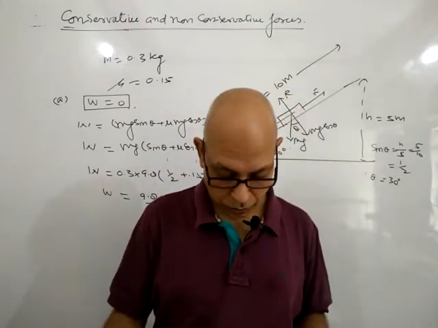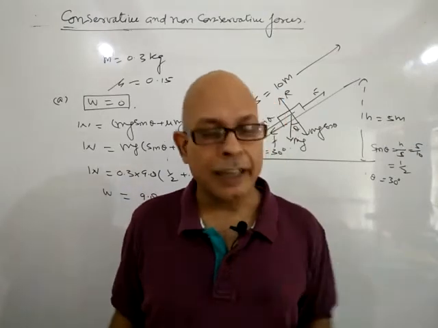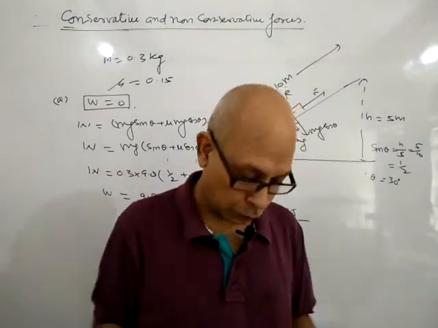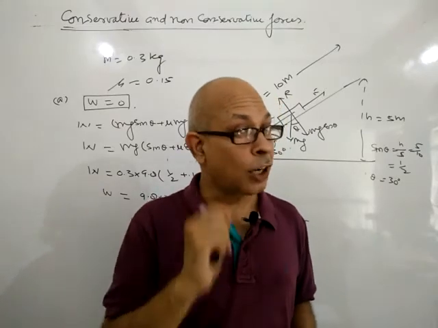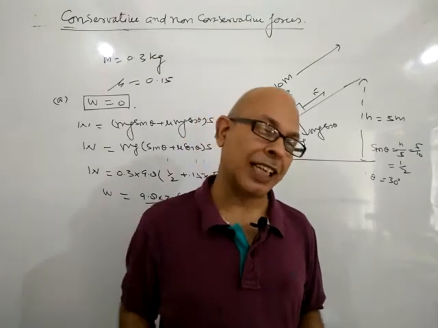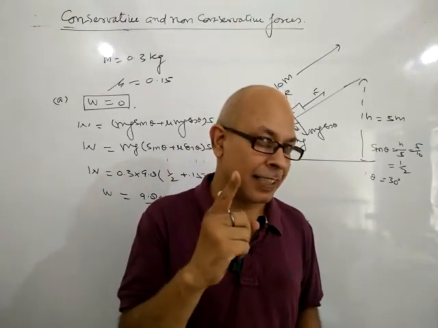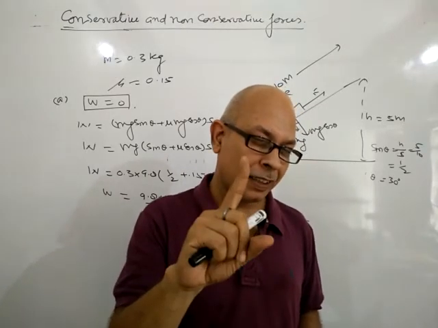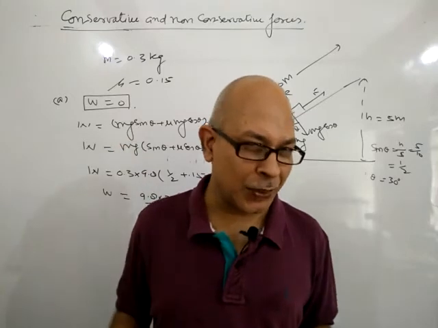Now, third case. Work done by the frictional force over the round trip. As you know, friction is a non-conservative force. Work done for a round trip is not equal to 0.